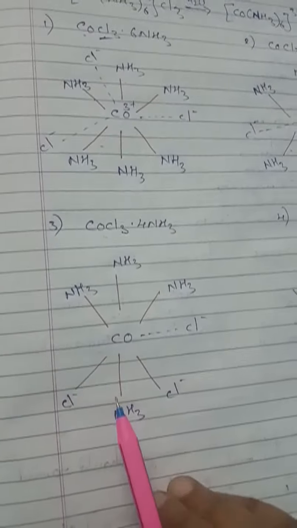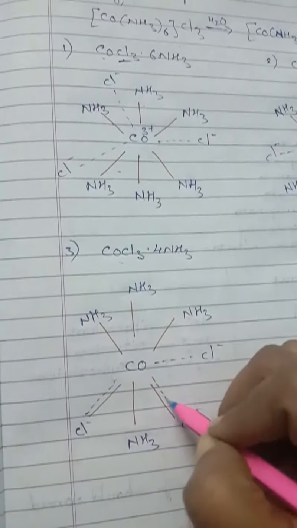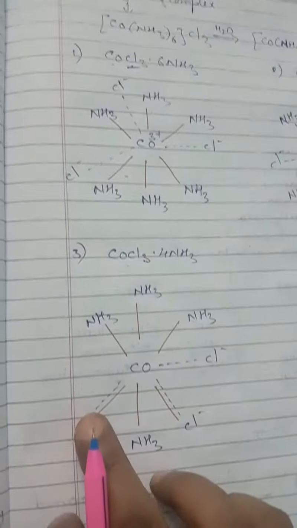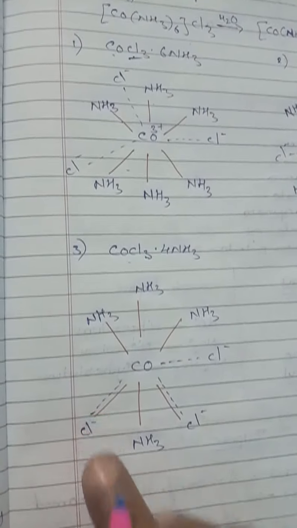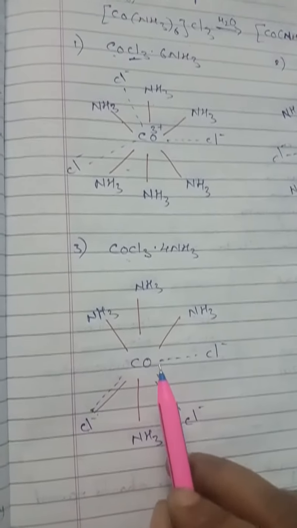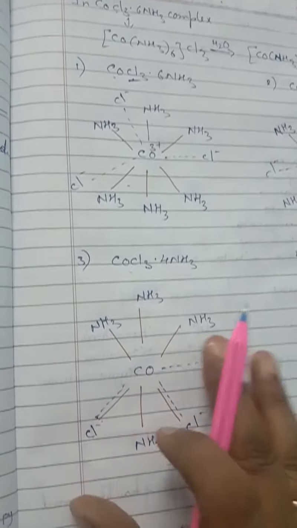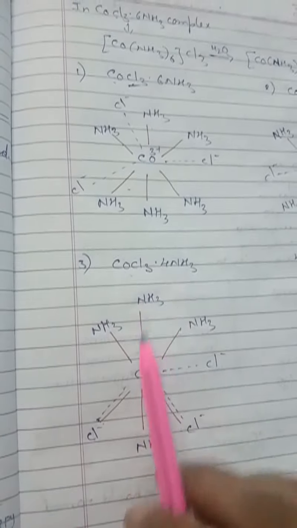Okay. So look at here, children. Two chlorines are satisfying both primary valency and secondary valency, and one chlorine is satisfying one primary valency. Clear? The structure of CoCl3 4NH3 is this.